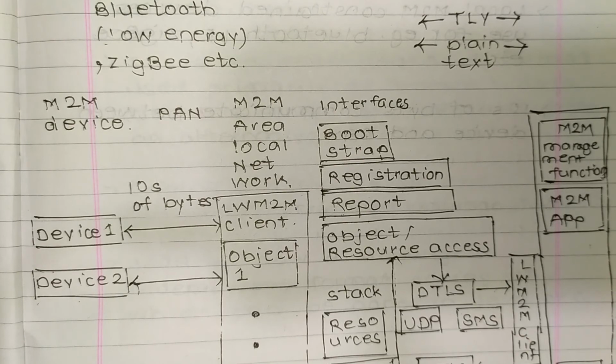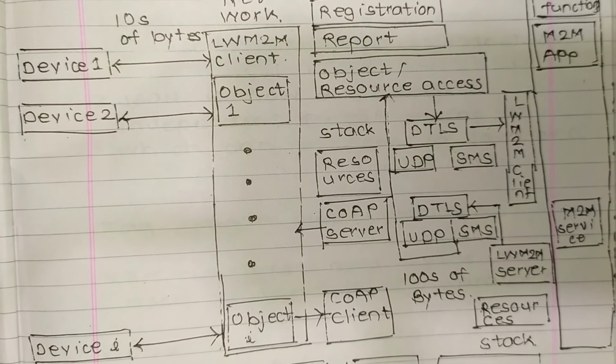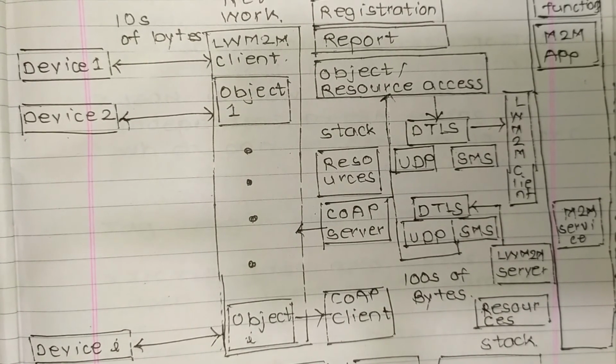So in the stack there are resources and a CoAP server. The object resource access is connected to multiple things. It has DTLS, then UDP, SMS. So it is connected to DTLS, UDP, SMS. Then through the LWM2M client, it is connected to the M2M service, etc. So this is a basic block diagram.